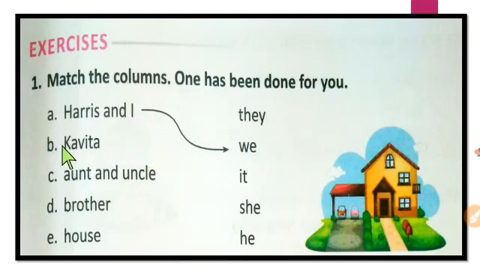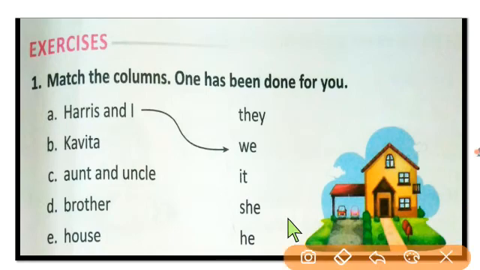Here, next question, Kavita. Kavita is a girl. So what do we use for the girl? She. We use the word she for the girl. So we joined Kavita with the pronoun she. Okay. See here, aunt and uncle. Aunt and uncle are more than one person. So that's why we joined them with the pronoun they.